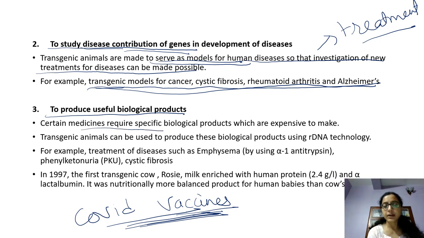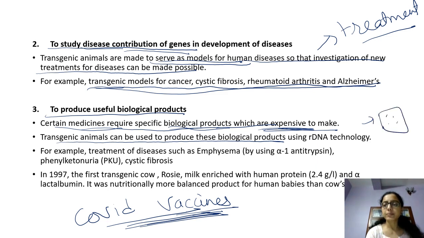Certain medicines require specific biological products which are very expensive to make. And for this, transgenic animals are used to produce this biological product. The biological product is multiplied in their body. They are used as a tool. They are multiplied in their body by rDNA technology, and then this biological product is extracted, which is used for producing different kinds of medicine.